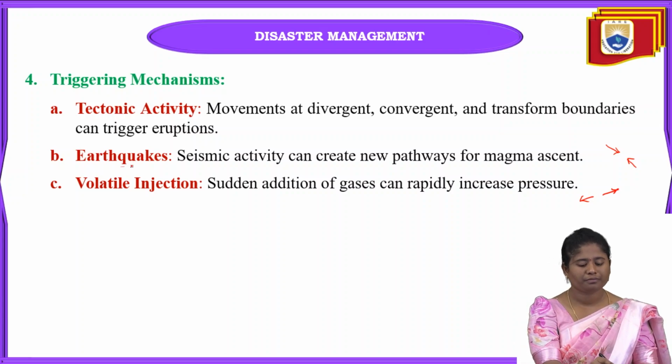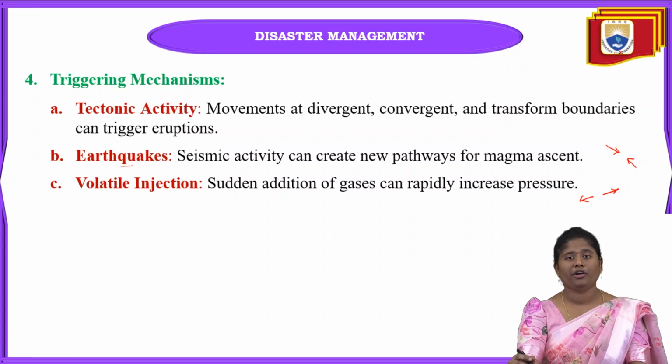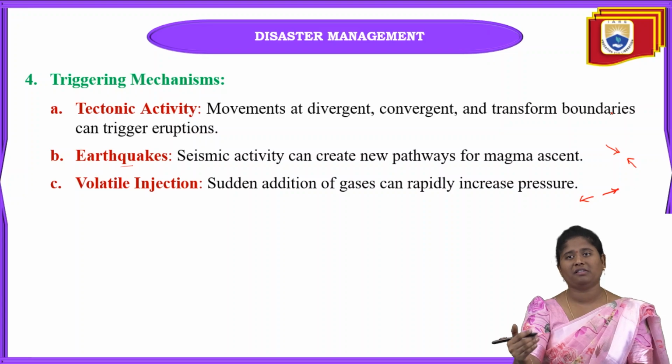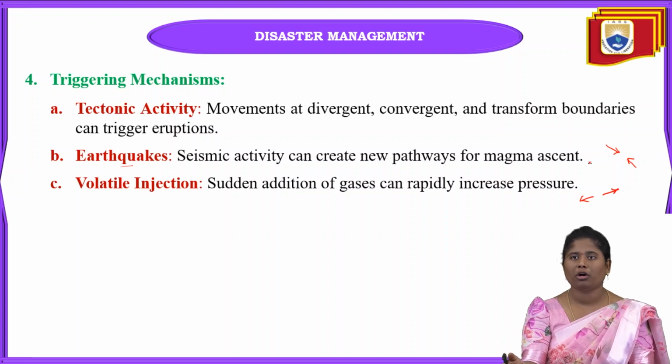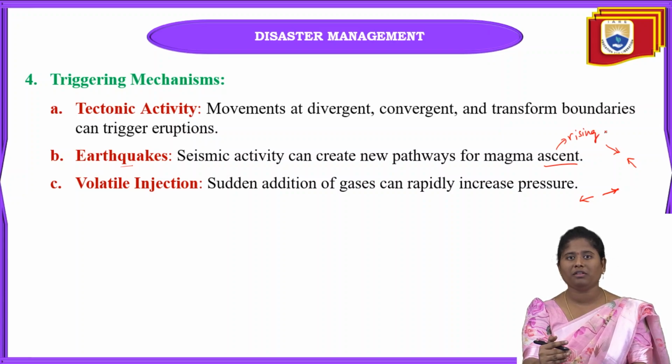And next one is earthquakes, and due to seismic activity also these volcanoes can be formed. Why? Because when any type of seismic activity starts, it will create new pathways for magma rising. Magma ascent is nothing but what? Magma rising. Okay, magma rising is going to happen because of this new pathway that will be caused due to these earthquakes here.